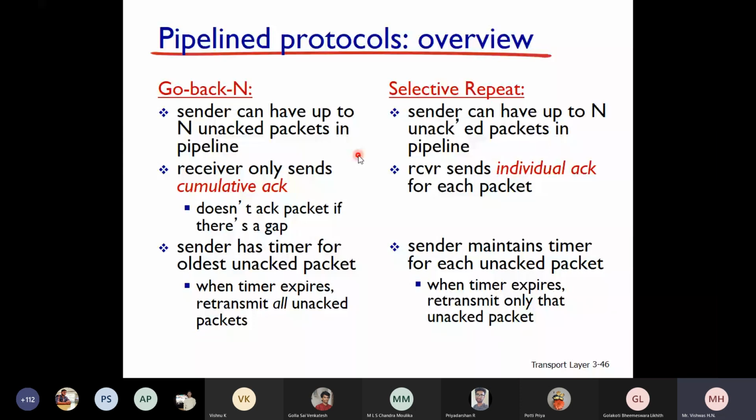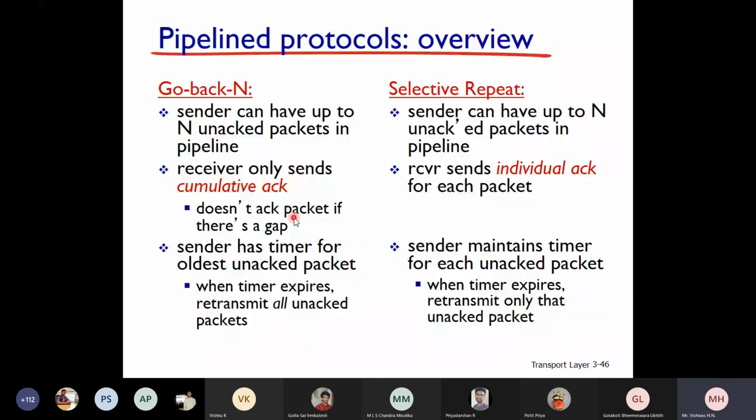We will see. In go back N, the sender can have up to N unacknowledged packets in the pipeline. That means it can send N packets at a time. The receiver only sends a cumulative acknowledgement. What do you mean by cumulative acknowledgement? It doesn't acknowledge a packet if there is a gap. Altogether it sends a single acknowledgement. That's the meaning here.